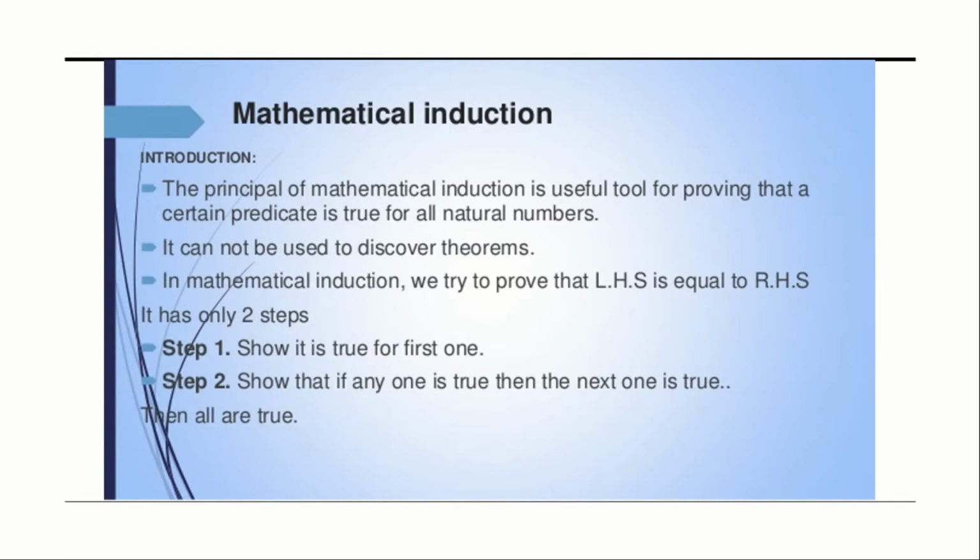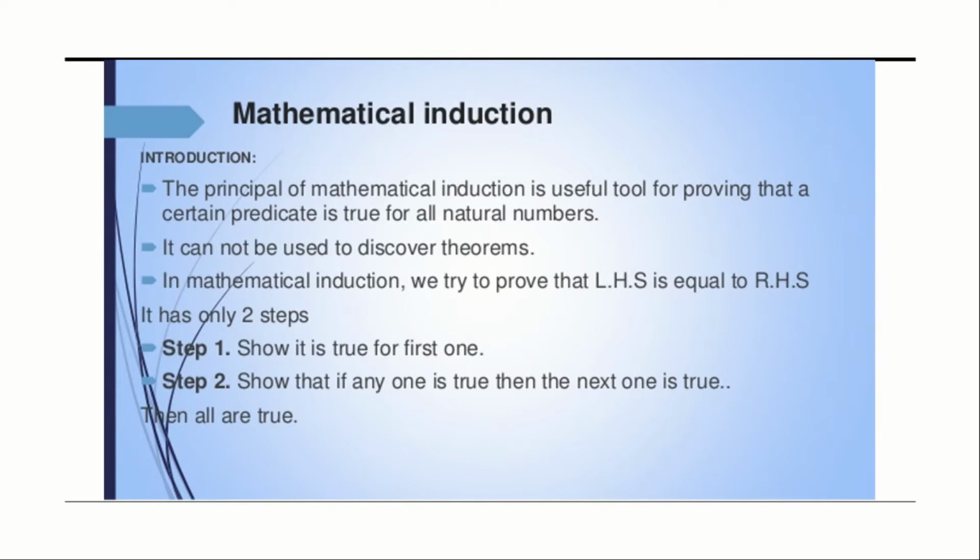Mathematical induction. The principle of mathematical induction is a useful tool for proving that a certain predicate is true for all natural numbers. Based on certain theorems, it can be used to discover theorems. In mathematical induction, we try to prove that LHS is equal to RHS. It has only two steps. Step 1 is show it is true for the first one, and step 2 show that if any one is true, then the next one is true. Then all are true. So these are the basic steps by which we understand and prove the theorems.